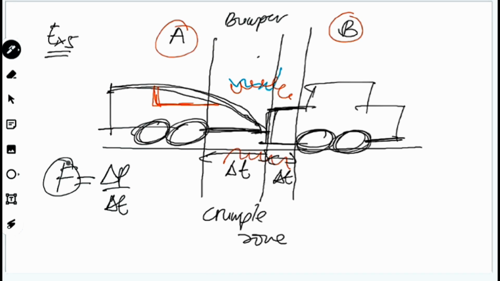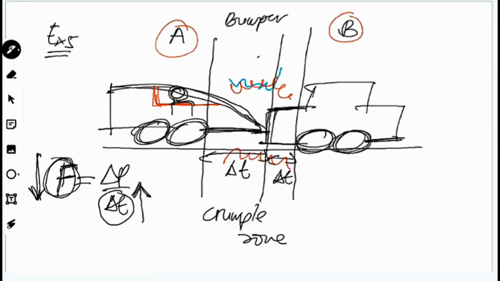So what happen here? The force due to the collision, kalau ada passenger kat sini, it experience changes in force kat sini. Force yang ada, inertia ni ditukarkan kepada suddenly become stop. So the force must be lower. Okay, due to what? The time taken become longer.